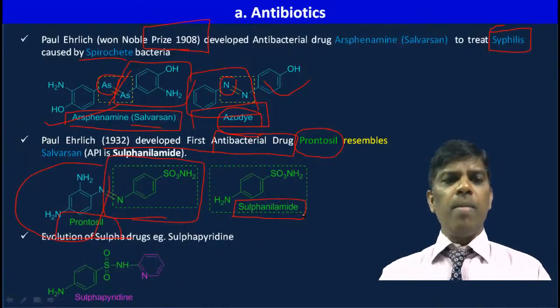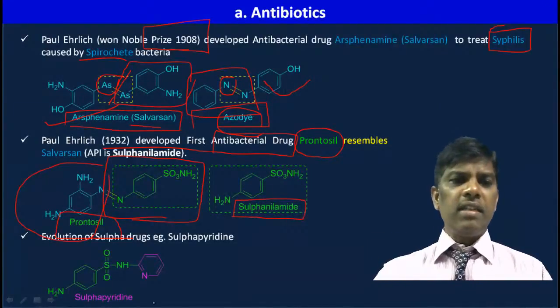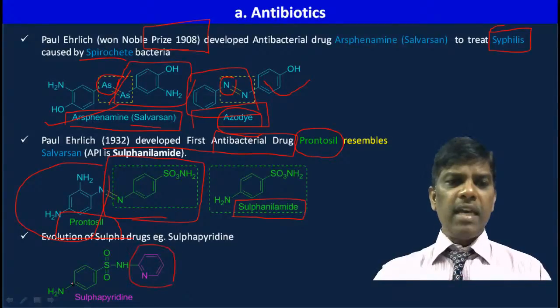For example, sulfapyridine. Sulfapyridine came into the market. What is the difference here? In this sulfapyridine, see, this amine is here, this benzene is here, sulfonic acid is there, and here it is amide. Instead of this amide, what is there here? In this case, sulfanilamide.